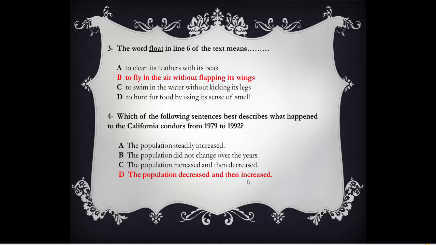You decide on the paragraph, and then you decide on the line in which you could find the answer. Third type of the questions looks for word meaning, as it is mentioned in the text, word meaning from context. So these are the 3 main types of reading questions that you're going to see, inshallah, in the national exam.